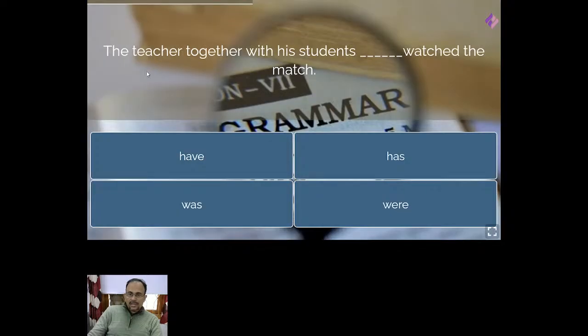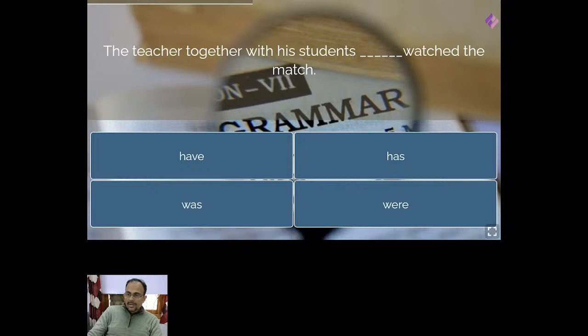Likewise. Okay, next, the teacher together with his students dash watched the match. Together with is given here, no? And there are two subjects here, the teacher as well as students. But the sentence begins with teacher, which is singular. Therefore, the teacher together with the students, even though near the verb it is students, plural.